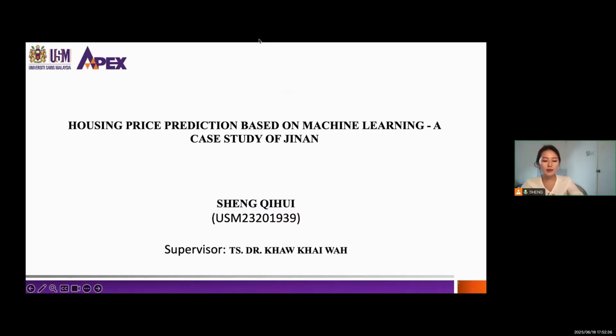Today, I will present my research titled Housing Price Prediction Based on Machine Learning, a case study of Jinan. This study uses machine learning to build a price prediction model for houses in Jinan, a fast-developing city in eastern China. We use both traditional data like house size and location and modern features like street image analysis to improve prediction accuracy.